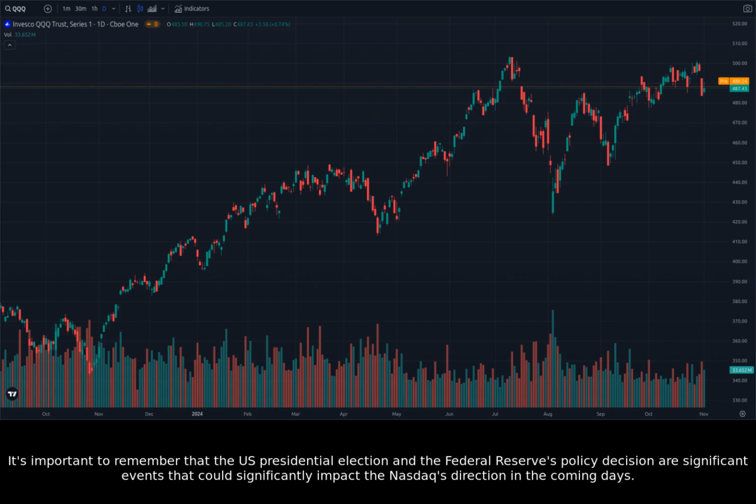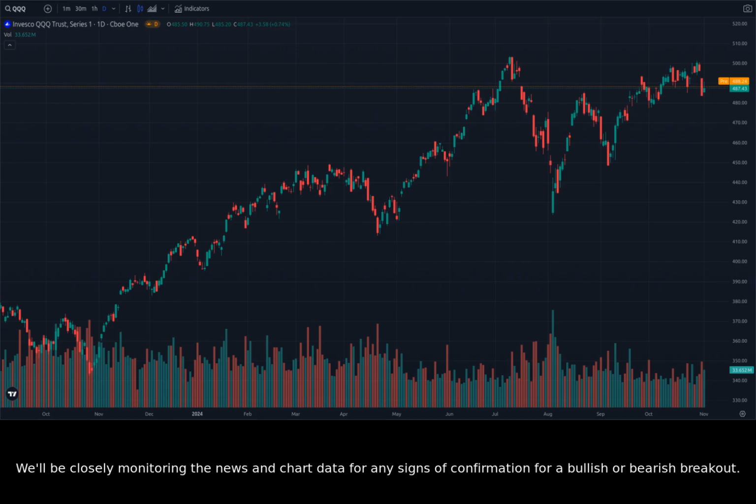It's important to remember that the U.S. presidential election and the Federal Reserve's policy decision are significant events that could significantly impact the Nasdaq's direction in the coming days. We'll be closely monitoring the news and chart data for any signs of confirmation for a bullish or bearish breakout. We'll keep you updated on any significant developments and provide further analysis as needed.